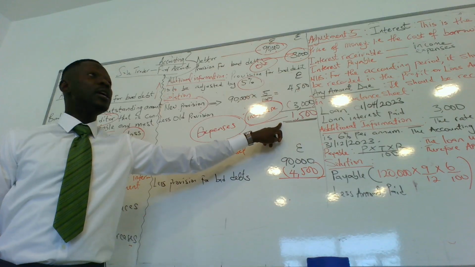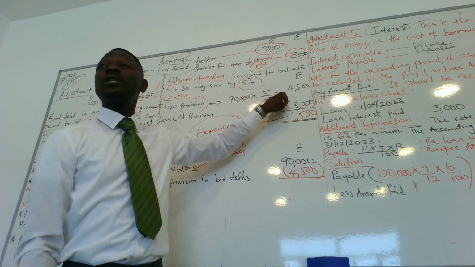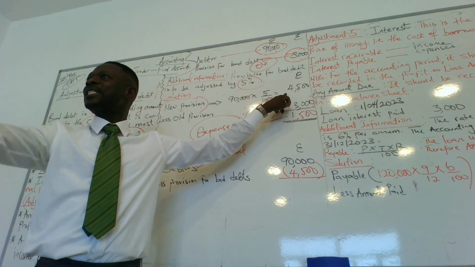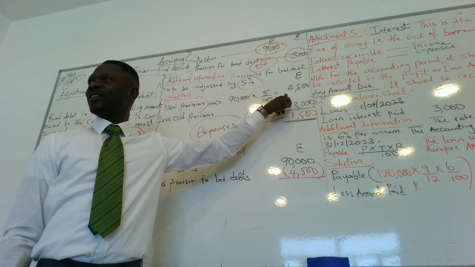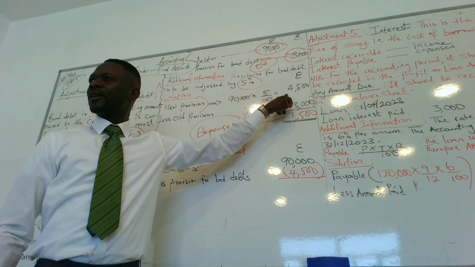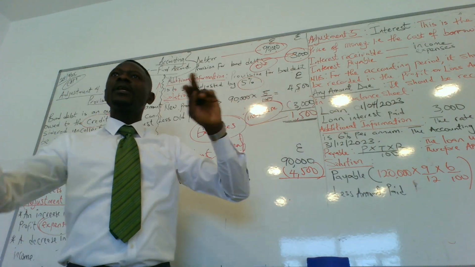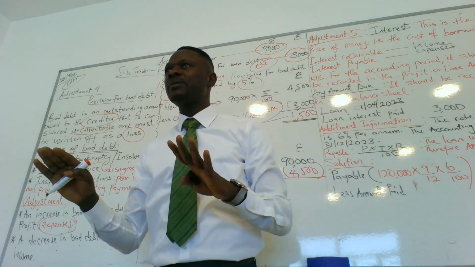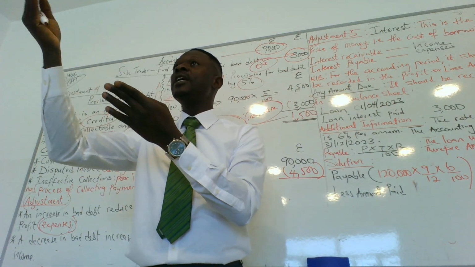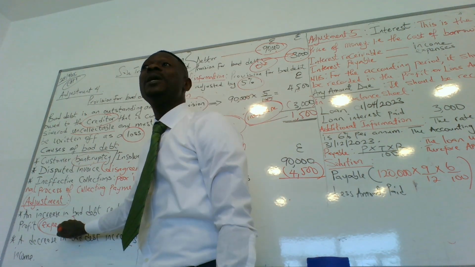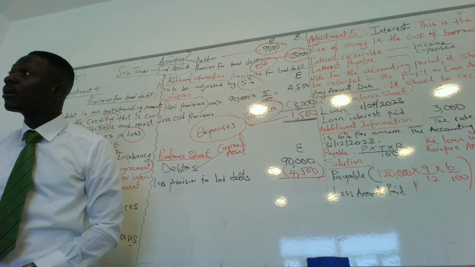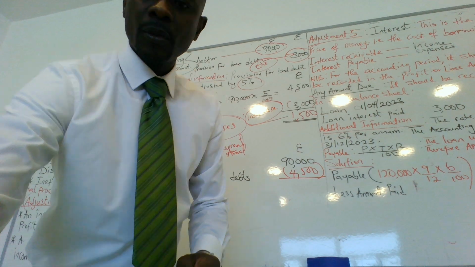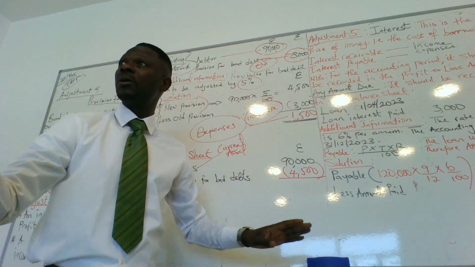Do you get it now? If this was maybe 2,000, it means your provision for bad debt has reduced. It will become income. Does it make sense now or not? There are two situations about provision for bad debt. The first one is that it could increase. If it increases, it becomes an expense, like this situation. Okay. Do you have any question up to now?